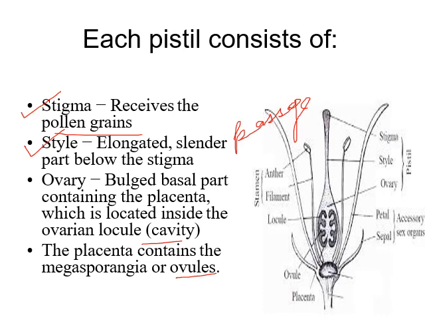This is a stigma. This is the female part of the flower. This is a receptive part which will receive the pollen. Now this is your style, connecting stigma to the ovary, and this is the basal part called the ovary, containing several locules. You can see here, these are the locules, and these are connected to the placenta, and from the placenta the megasporangium arises, or the placenta contains the megasporangium or the ovules, which will lead to the formation of the embryo sac.